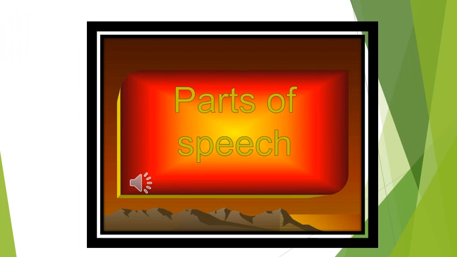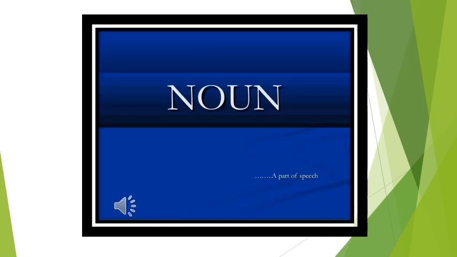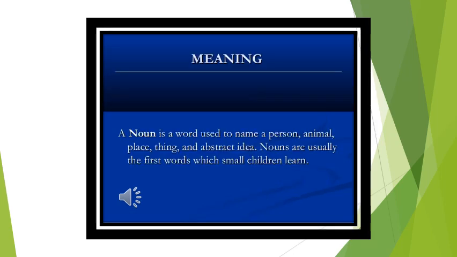What does it mean, parts of speech? As I have told you what speech means, if speech is something, it must have some parts. There are 9 parts of speech: noun, pronoun, verb, adverb, adjective, prepositions, conjunctions, interjections, and determiners. The first one is noun. As you've learned in your previous classes, a noun is the name of a person, place, animal, or anything, or any idea.